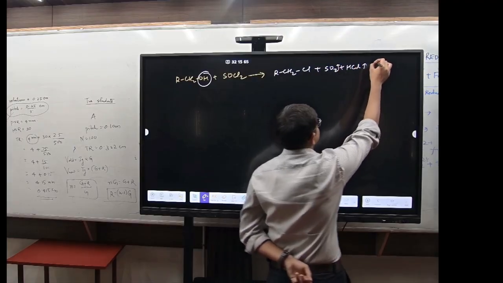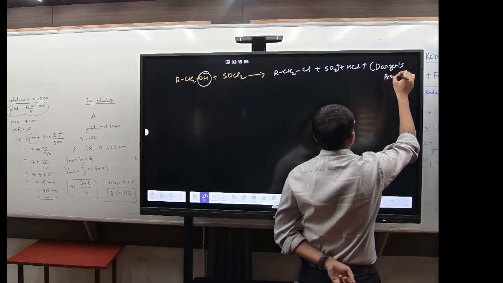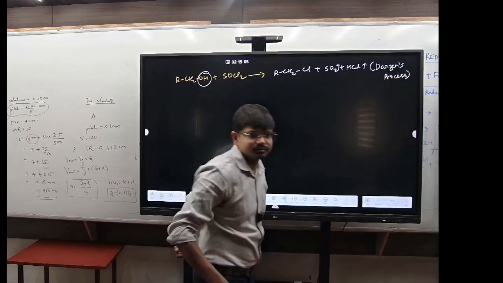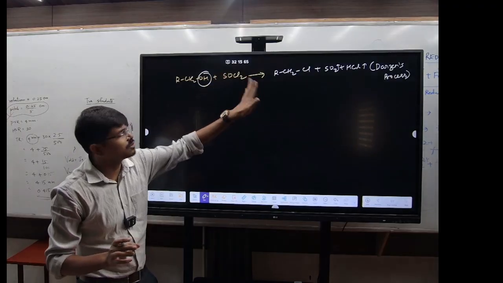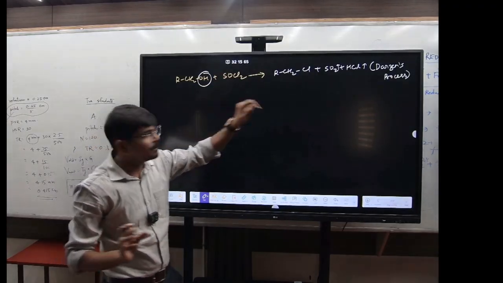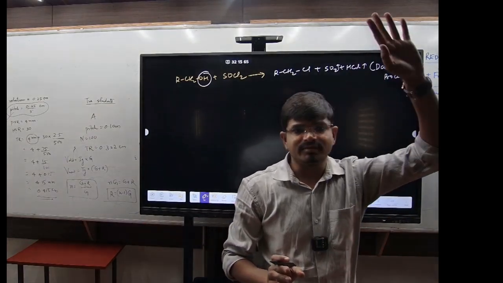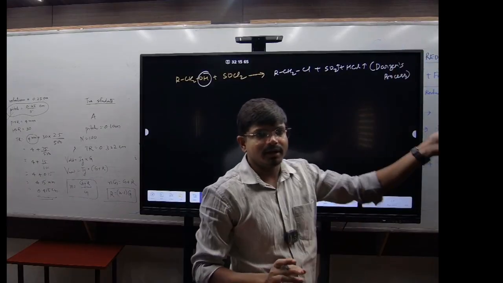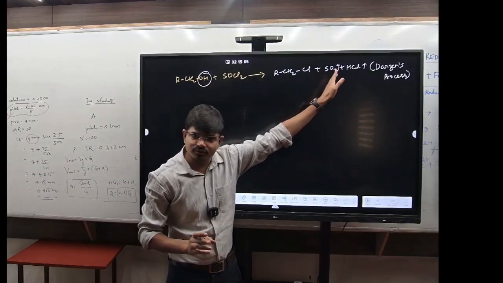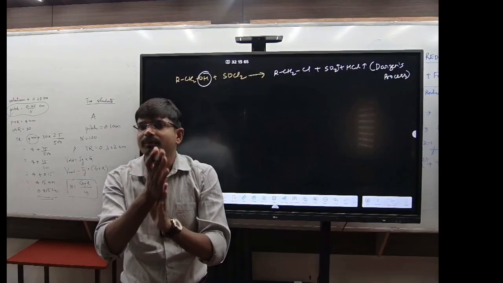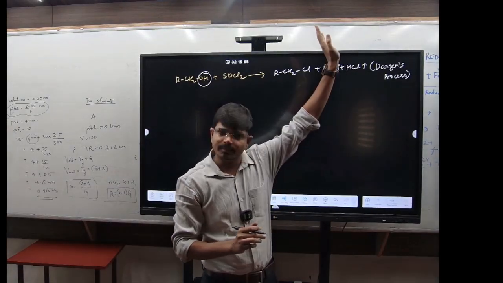This is known as the Darzens process. Clear? Remember, this is one of the best methods for the preparation of alkyl halide. Why is it so? Because this SO2 and HCl will escape, right? So there is no need to separate them. So it is one of the best methods for the preparation of alkyl halide, because SO2 and HCl will be liberated.